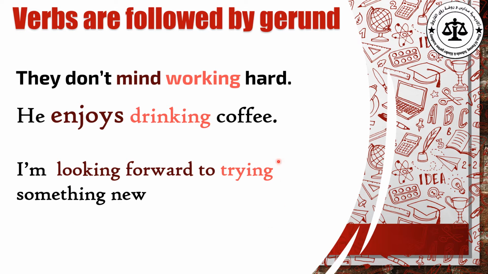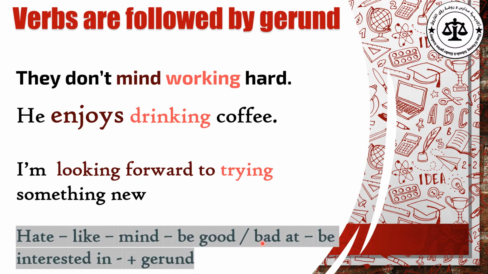And we have other verbs that must be followed by a gerund. What are these verbs? Hate, like, be good or bad at. I'm good at swimming or I'm bad at swimming.